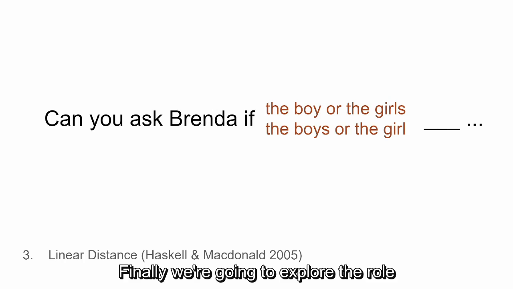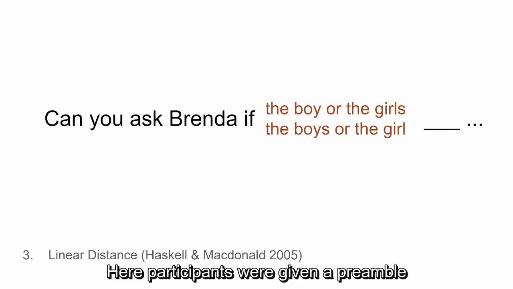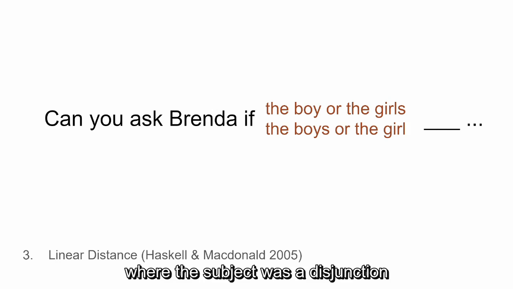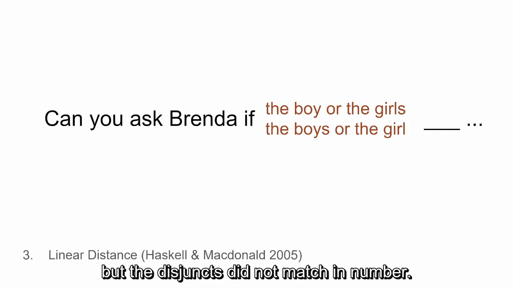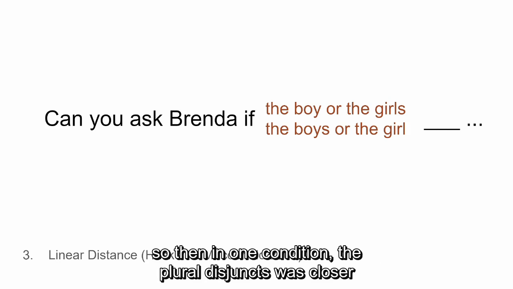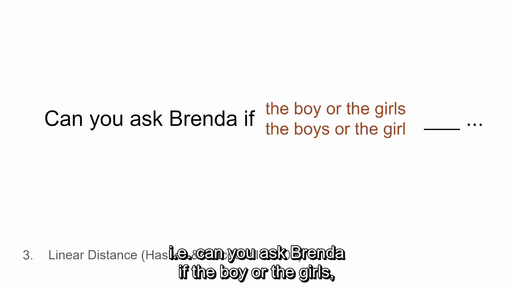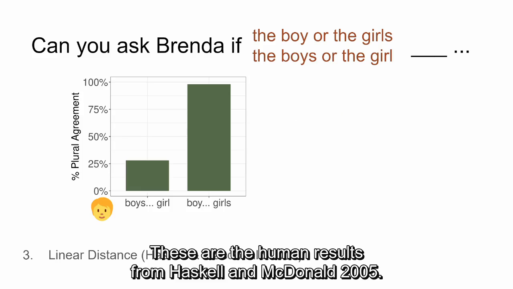Finally, we're going to explore the role of linear distance independent from syntactic distance in Haskell and Mcdonald 2005. Here, participants were given a preamble where the subject was a disjunction where the disjuncts did not match in number. The disjunction's order was varied, so that in one condition, the plural disjunct was closer to the verb position, and in the other, the singular disjunct was closer. I.e., can you ask Brenda if the boy are the girls, or can you ask Brenda if the boys are the girl? These are the human results from Haskell and Mcdonald 2005.